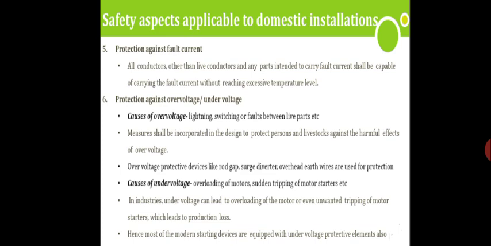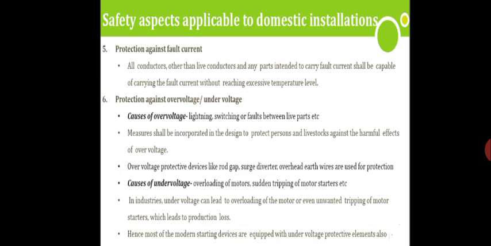protection. So the rod gap, we know that we have the rod gap. There are two spheres separated by a distance d, and at the bottom of the sphere we connect it to a non-linear resistance. And what happens under fault current: once the fault current increases, the resistance decreases. So if the fault current passes through that, this non-linear resistance will decrease, and then this fault current can easily be conducted to the earth.